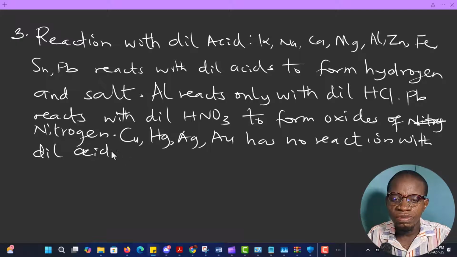Dilute acids. Then the next point is reaction with conc acid.